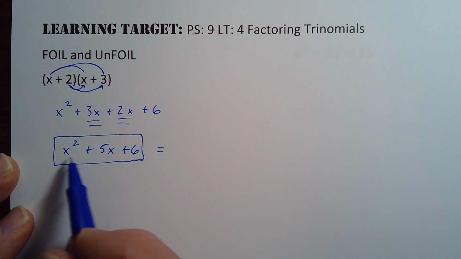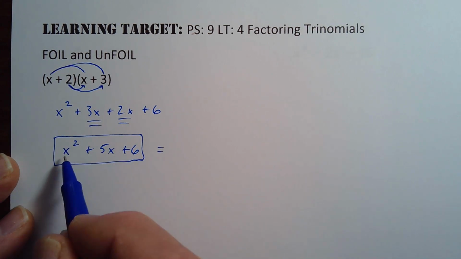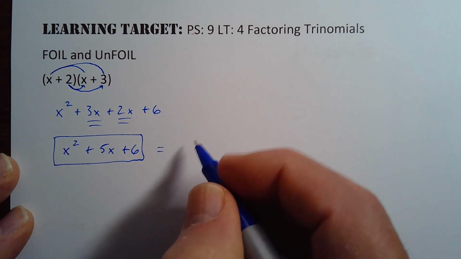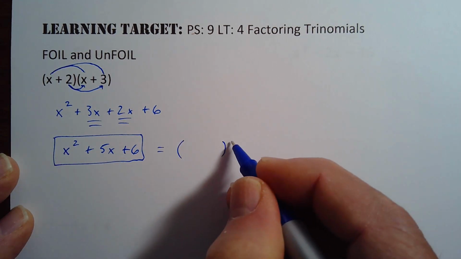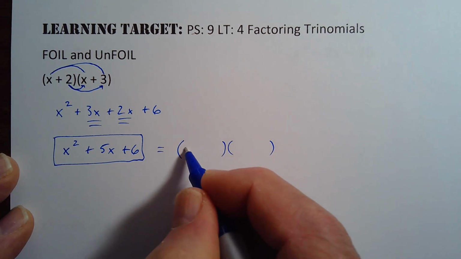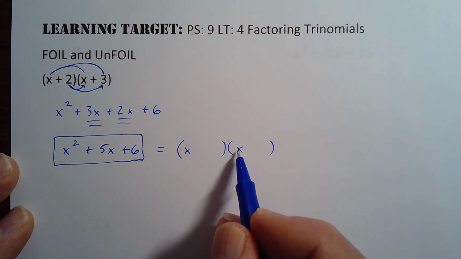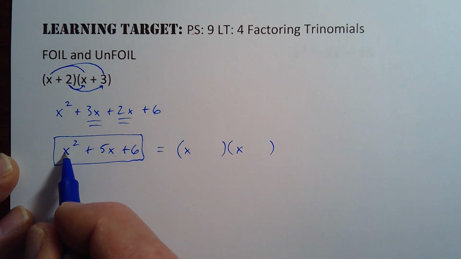And so we're going to start out with the most basic kind, where they're both positives here, and it's an x squared. And so I'm just going to write two sets of parentheses. I'm going to put x's in my first spots in both of those, because I know x times x will give me that x squared term.